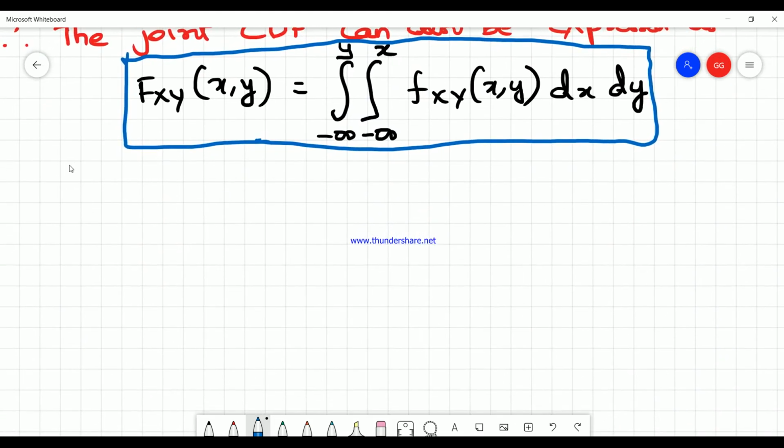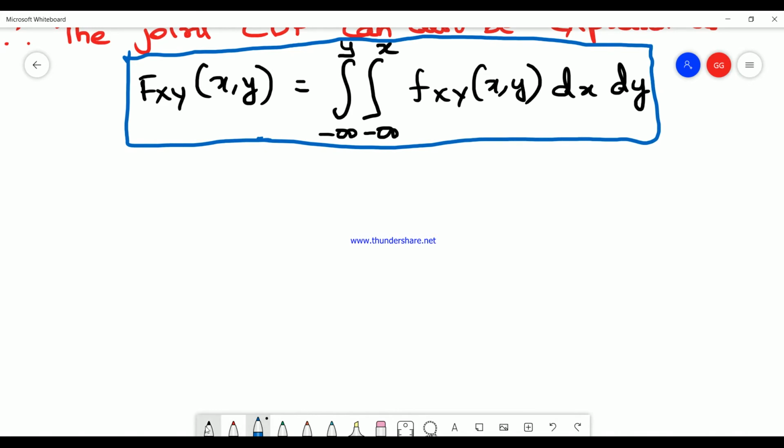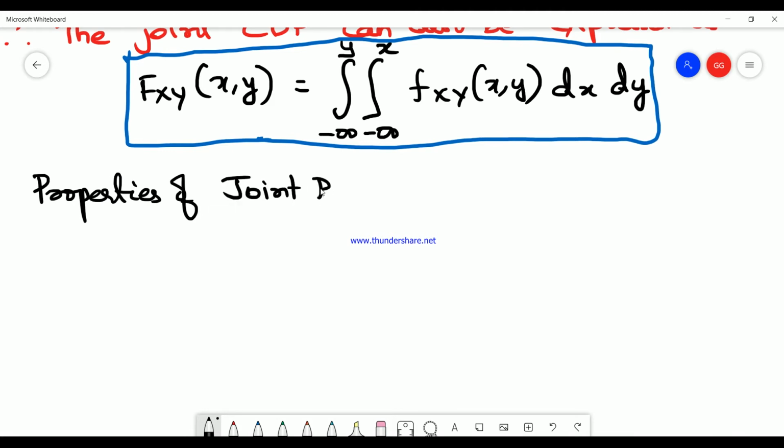Now we will go with the properties of joint PDF. So what are the properties of joint PDF? The first property is similar to what we discussed in the single random variable, where we used to write f_X(x) is greater than or equal to 0.